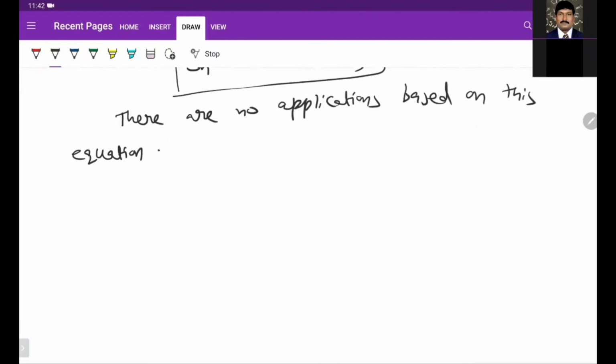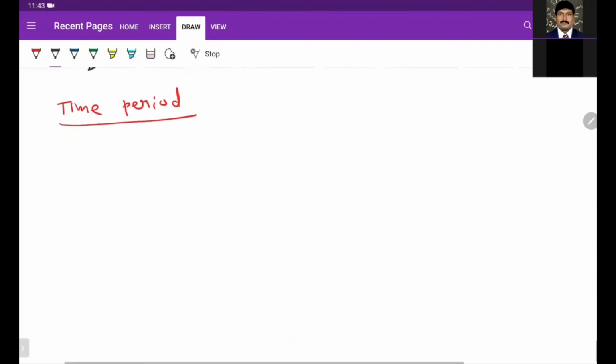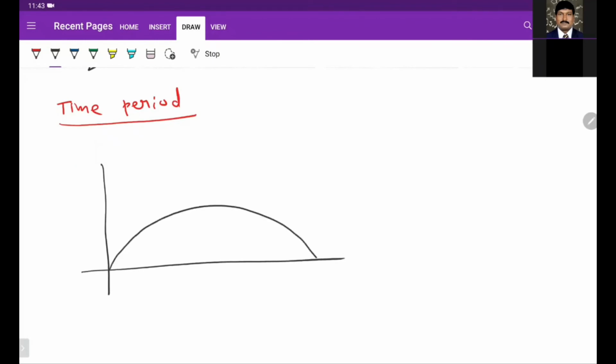Okay, next we go to the time period. How to calculate the time period? Time period means the total time of flight. Say a particle is projected from here, it will go and it will reach the ground again. So we projected with velocity u at an angle theta.